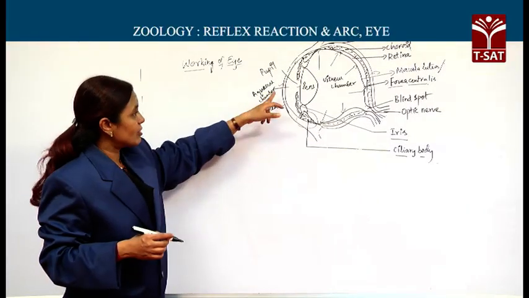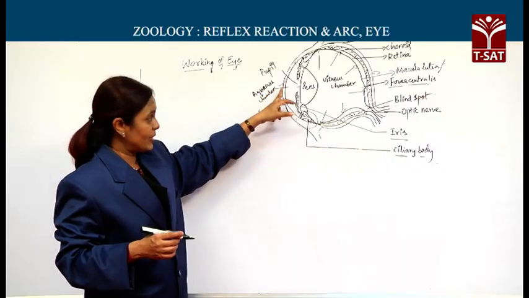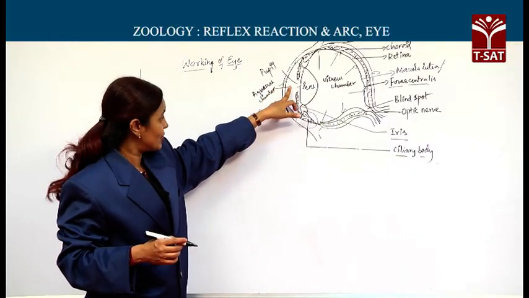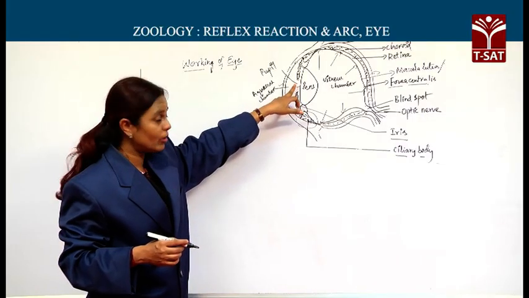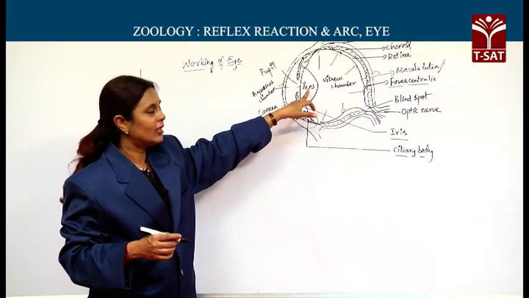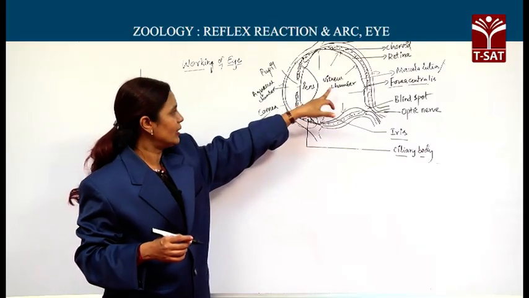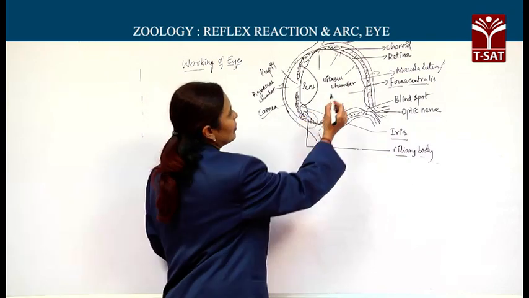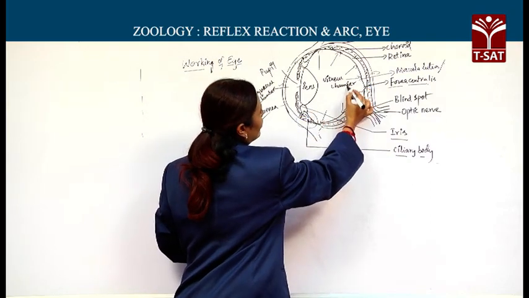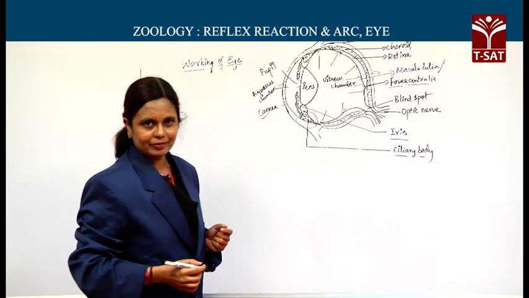When the light falls on the cornea, this light passes through the aqueous humor, then it is the pupil of the eye, nothing but the hole present at the center of the iris. Then it is the lens. Through the lens it enters the vitreous chamber, from where it falls on the retina of the eye.